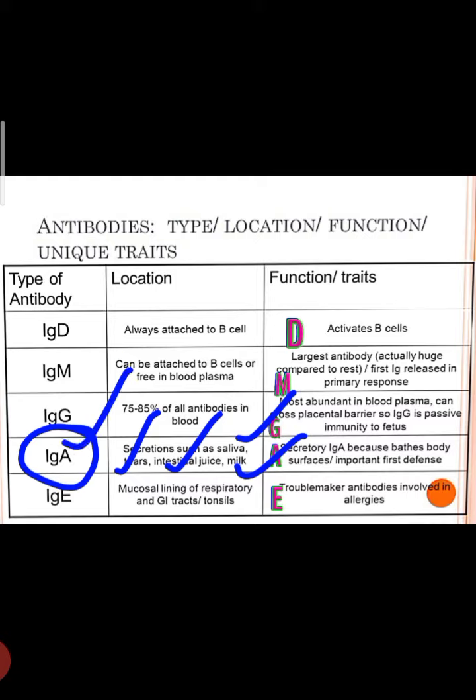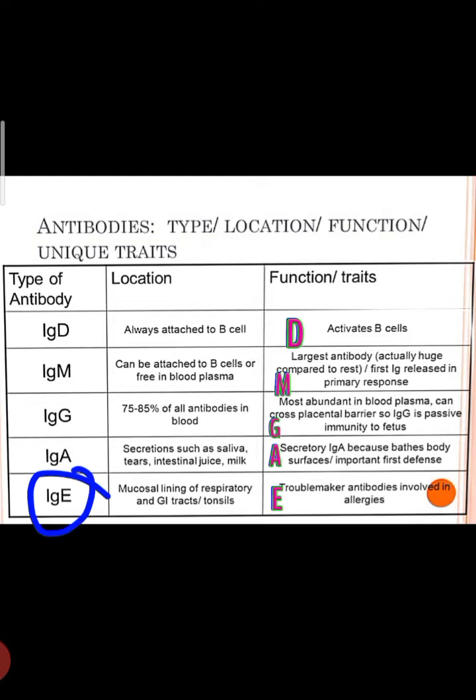That's why doctors advise young mothers to feed the infant immediately, because the first milk contains IgA antibodies. Yes, IgE is present in the mucosal lining of respiratory tract, gastrointestinal tract and tonsil. Mucosa associated lymphoid tissue area contains IgE type of antibody.